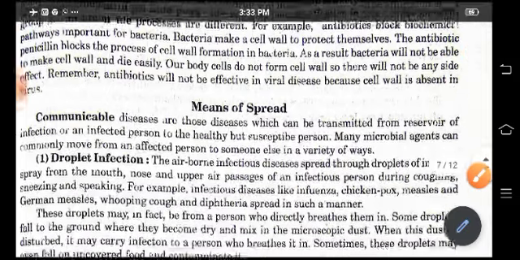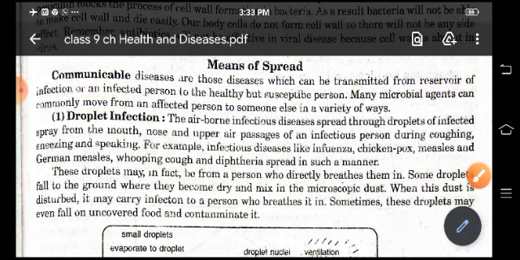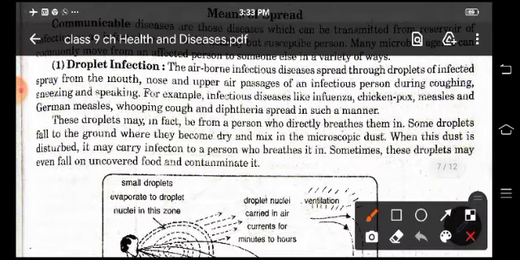Now means of spread. How do these communicable diseases spread? So these diseases are transmitted from one reservoir of infection or an infected person to a healthy but susceptible person. So microbial agents can commonly move from an infected person to someone else in a variety of ways. Number one is the droplet infection. It is an airborne infectious disease which is spread through droplets of infected spray from the mouth, nose and upper air passages of an infectious person.